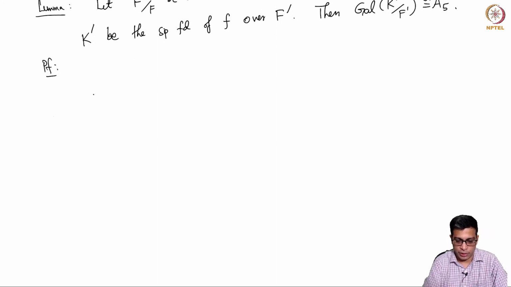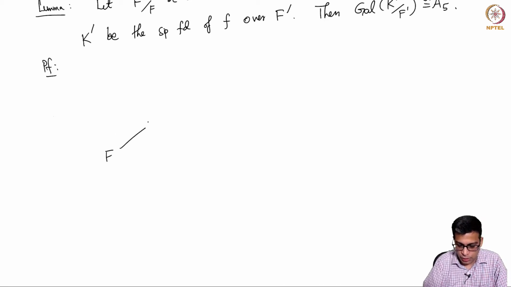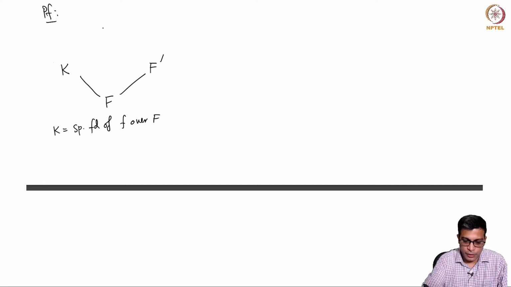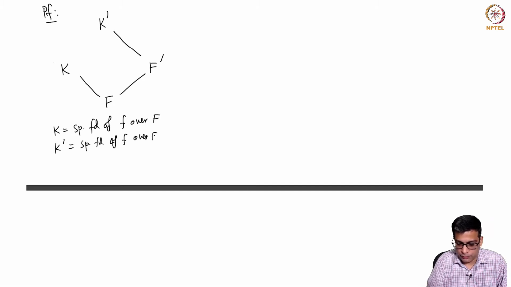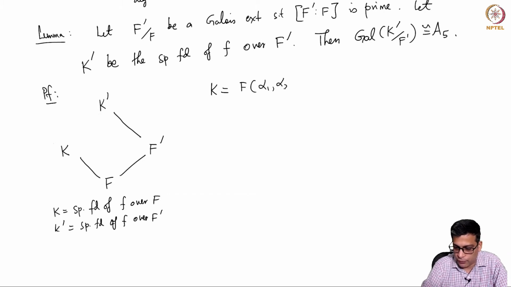So the picture is the following. I'll draw this picture a few times. So you have F to F prime, and we have also K. Remember, K is the splitting field of small f over capital F, and we have K prime, which is the splitting field of f over capital F prime. Okay. So now let's just see what these are. So first of all, K is equal to F adjoin alpha 1, alpha 2, alpha 3, alpha 4, alpha 5.